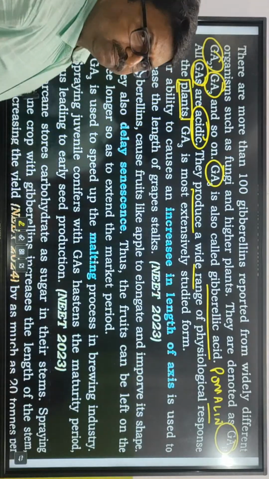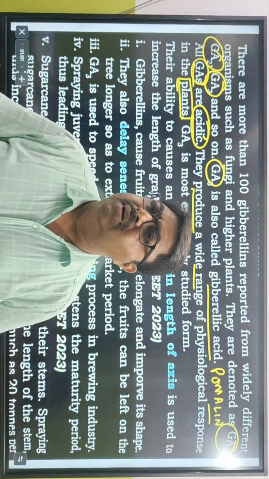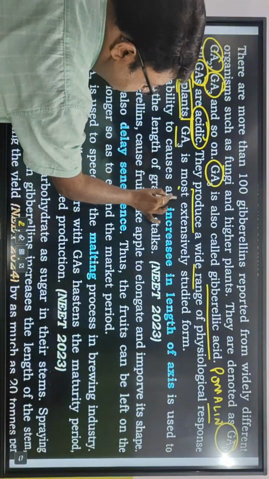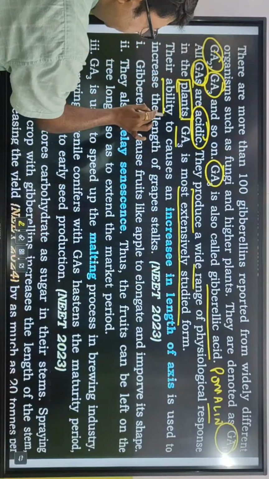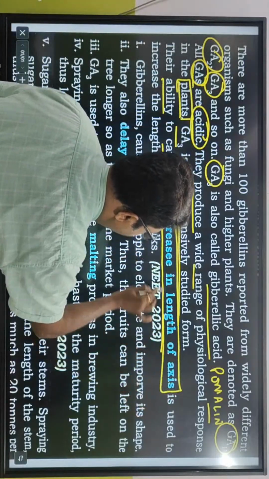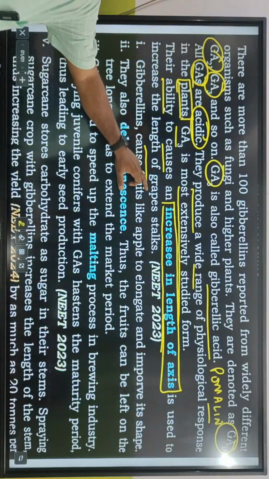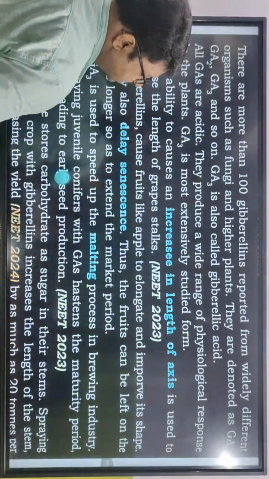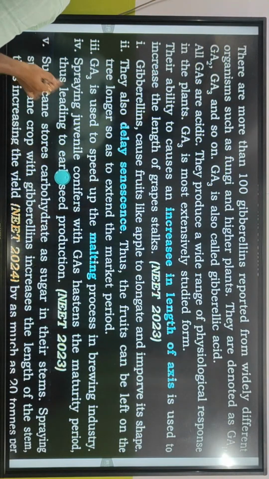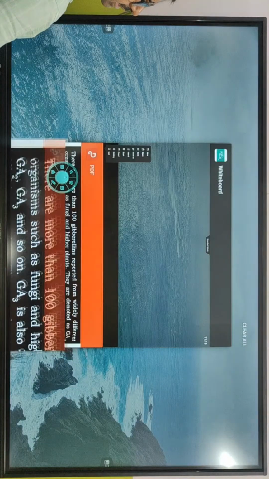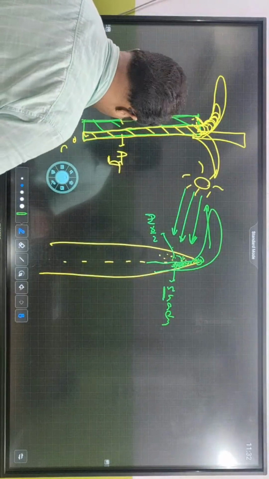Gibberellic acid is a derivative of what? Terpenes. GA3 is most extensively studied for its ability to cause an increase in the length of the axis. Increasing the length of the axis is used to increase the length of the grape stalks. So what they can do is they can increase the axis, they can increase the gap between the two nodes.